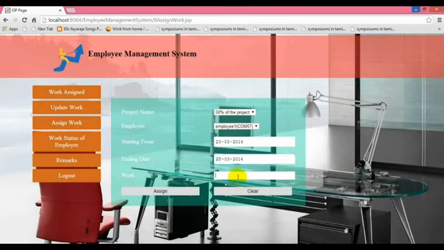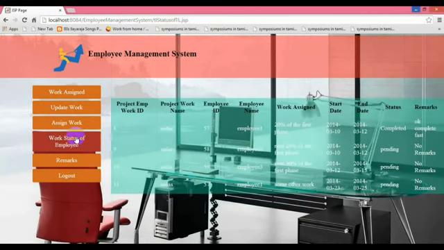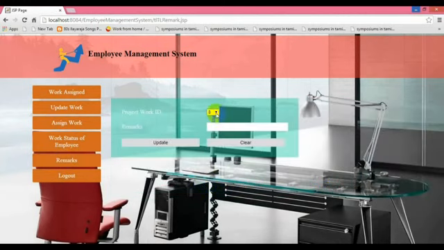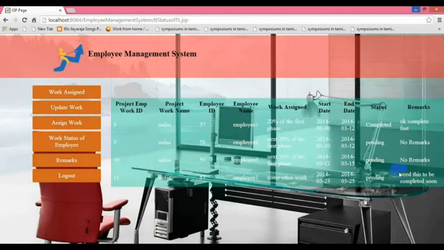So work. Assigning of work for the employee. The work status of the employee has been clicked, to view the status of the employee we have assigned for the work. So this is some other work that has been given. So we are giving the remark for some other work by selecting the employee ID and providing a remark, that is, need to complete soon. So need this to be completed soon, that will be given by the project employee work ID. Then we are logging out.